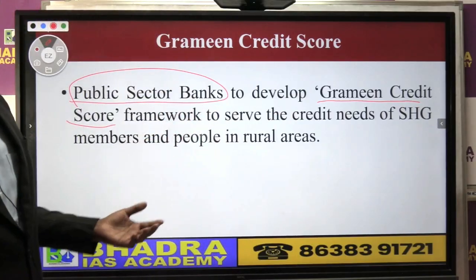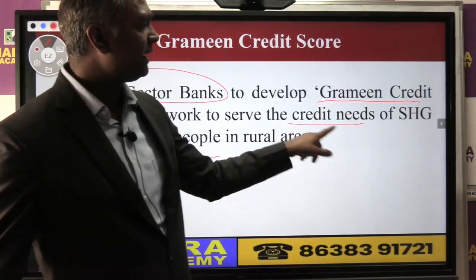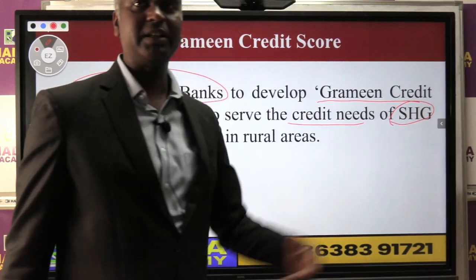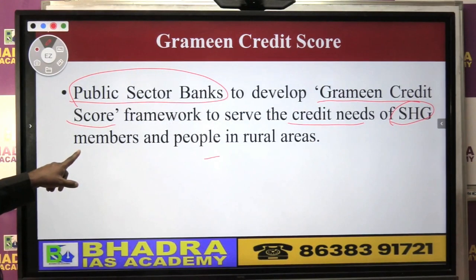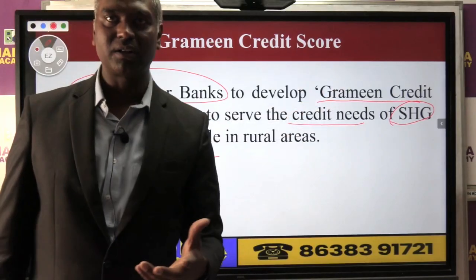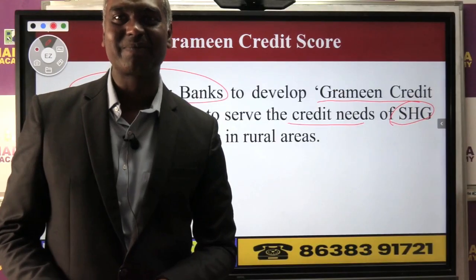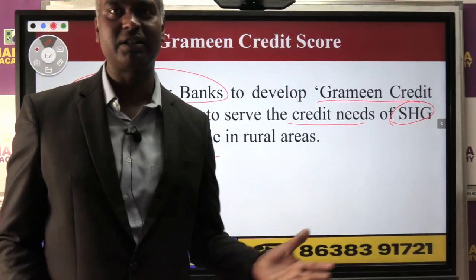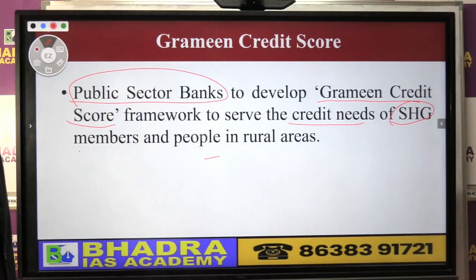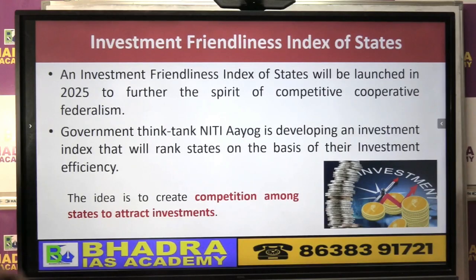इसमें क्या होगा, the loan, credit means loan needs of self-help group. That means the women from the villages, they will get the benefit. So these people will get their credit score. If your credit score is good, you will be eligible for a loan. Okay, so this is a new thing for the rural people also. Government is launching a credit score that's called Gramin credit score. Okay, this is a new announcement, prelims point of view.